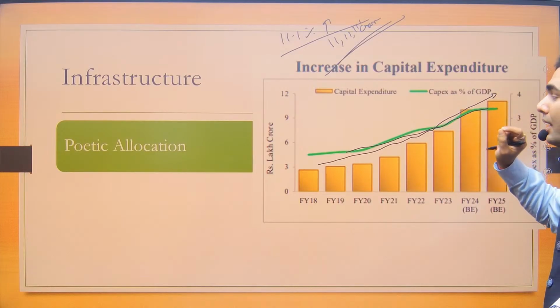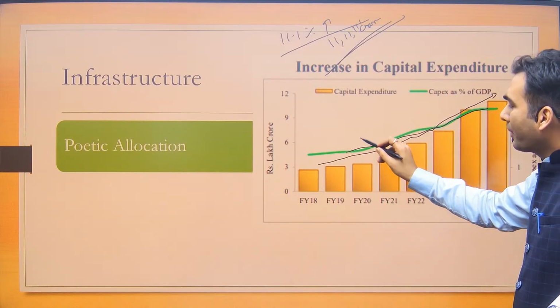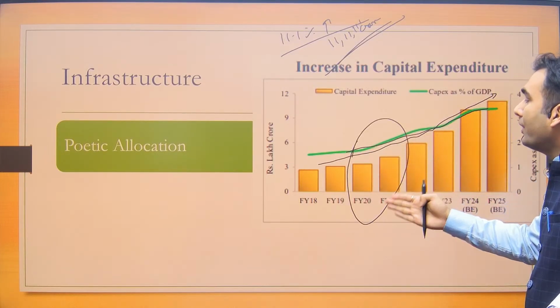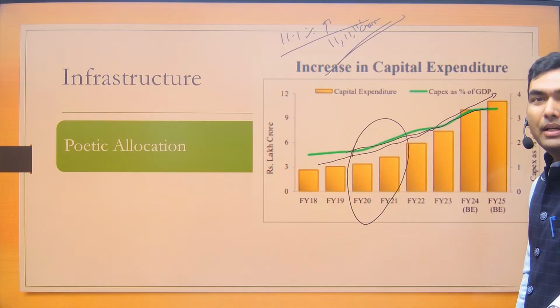So this is a rare thing that there is no COVID impact, because during COVID, government further increased its investment in infrastructure.